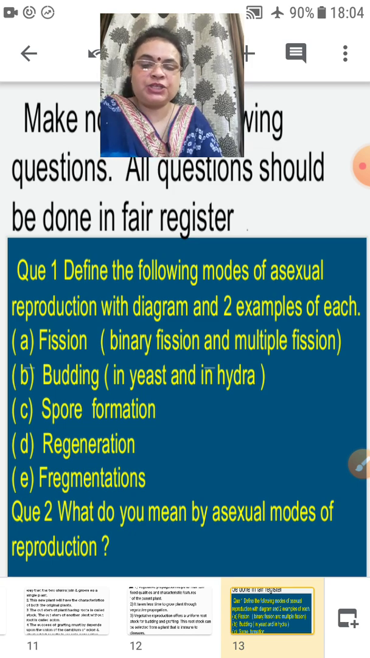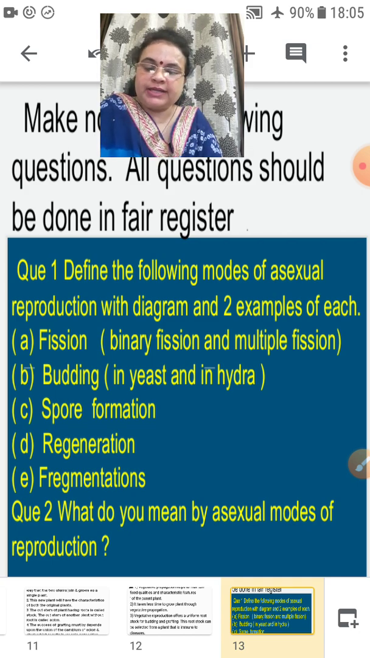The first is fission, in which you have to explain both binary and multiple fission. Second is budding, in which you have to explain budding in yeast and also budding in hydra. Then spore formation, regeneration, fragmentation. All this you have to explain in words, make a diagram and give 2 examples. Question number 2 is what do you mean by asexual modes of reproduction? You have to explain it with a definition.